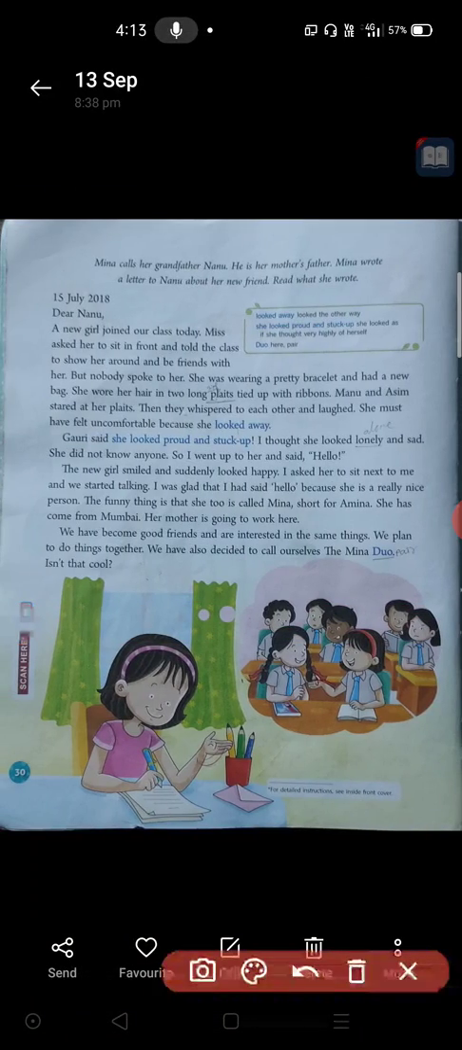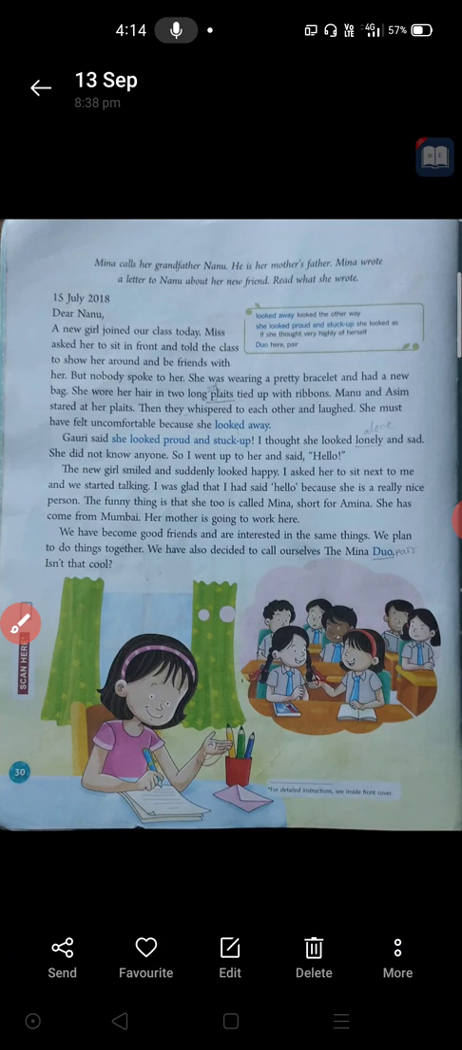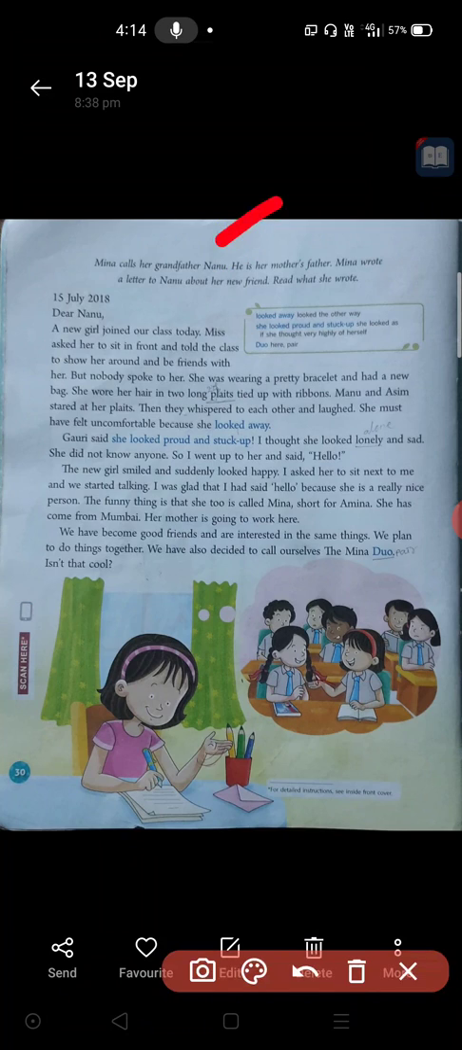Listen, all of you. Here, Meena calls her grandfather Nanu. Nanu means, you know, especially in the Muslim religion, Muslim people use this word Nana, Nani, like that they are calling. Nanu means our mother's father, the grandfather, so he will be called Nanu.